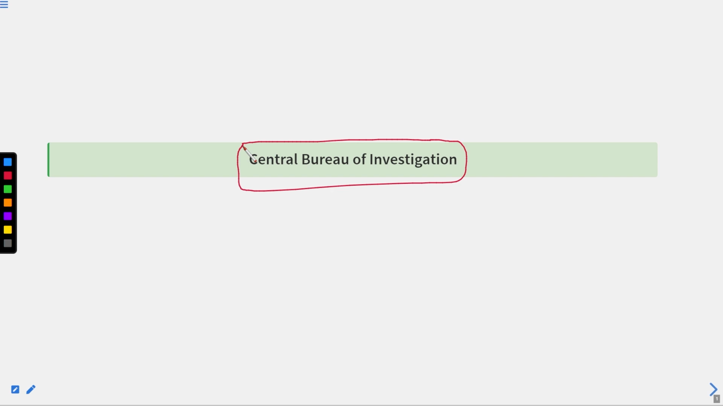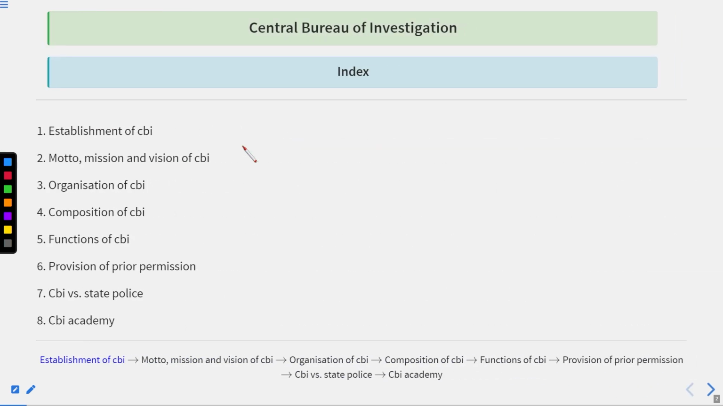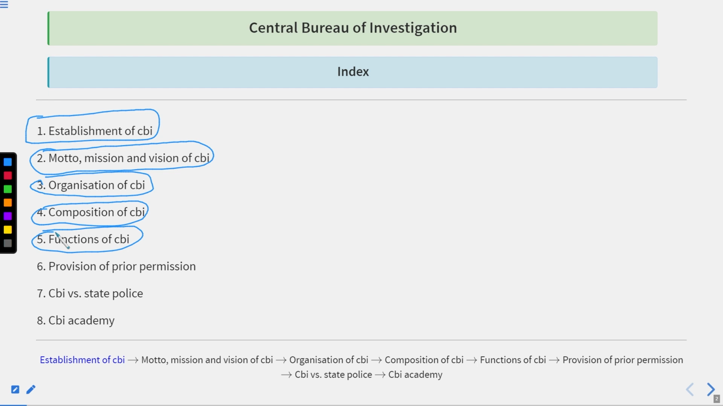So students, as we know, we had started the discussion over the Central Bureau of Investigation in the previous lecture. Basically, these are the topics that we have scheduled for the discussion under this particular series: the establishment of CBI, the motto, mission and vision of CBI, the organization of CBI, the composition of CBI, functions of CBI, provisions of prior permission, CBI versus the state police, and the CBI Academy. So there are a total of 8 topics that we had scheduled for the discussion under the topic of the CBI, the Central Bureau of Investigation.